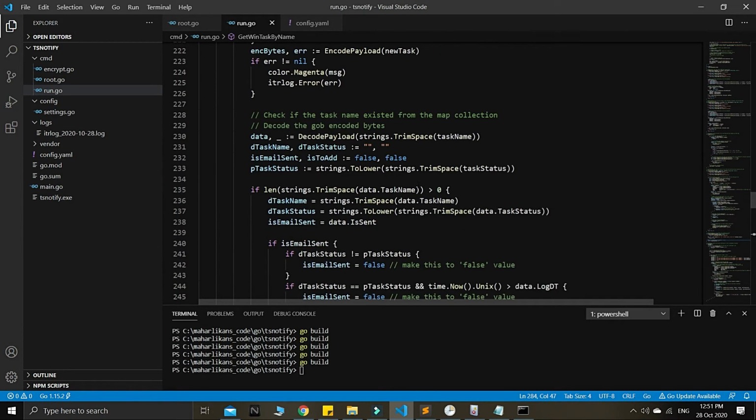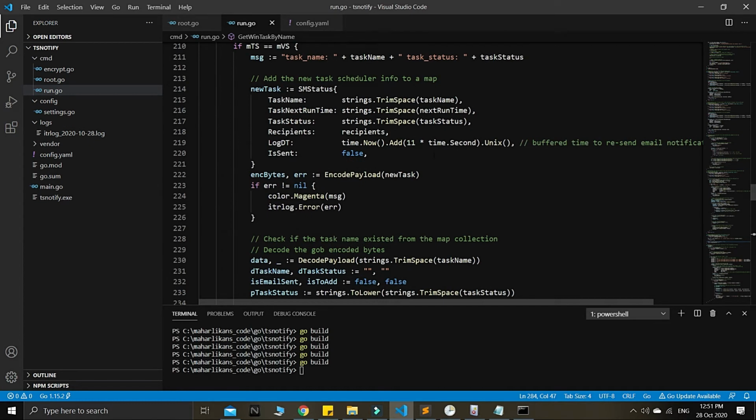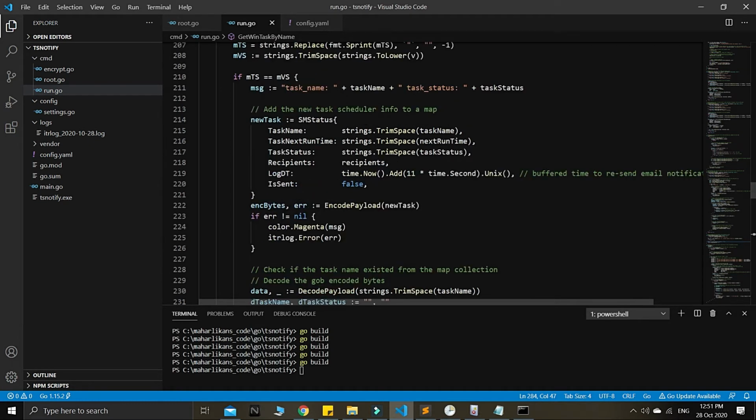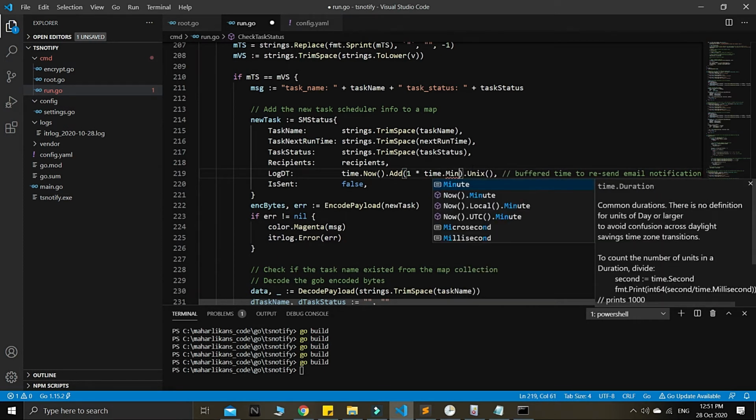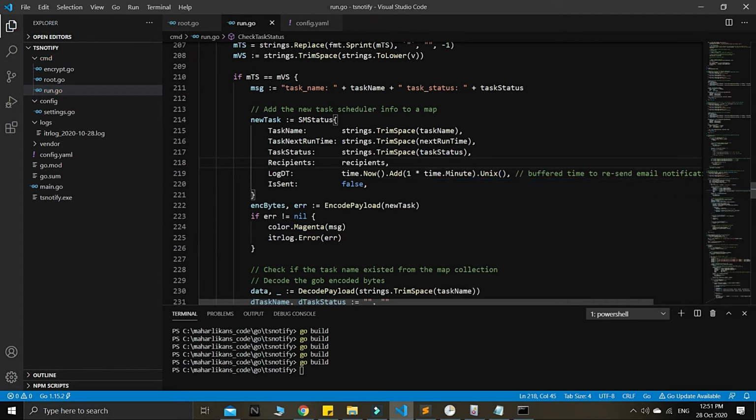So we will continue regarding this one. Our buffered time here, for example, you can set this into the configuration, guys. If you want, you can enhance this. Right now I just set this as our additional time.